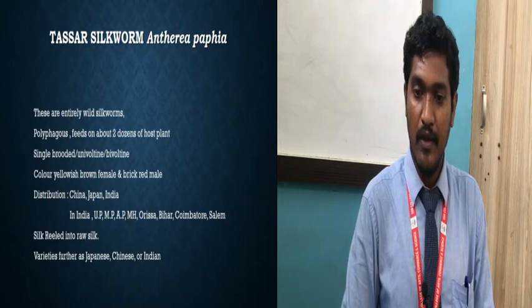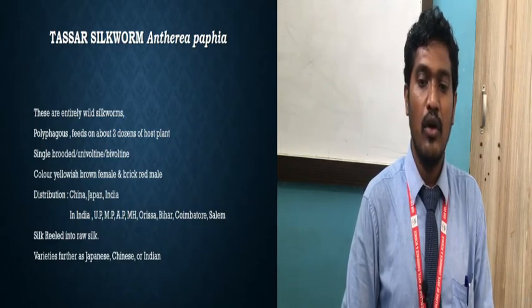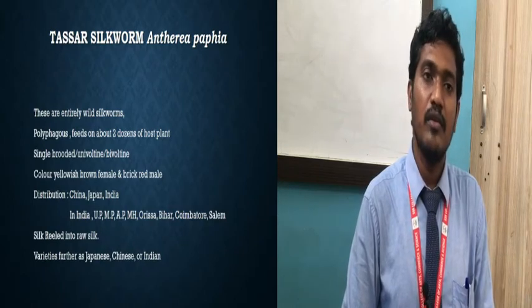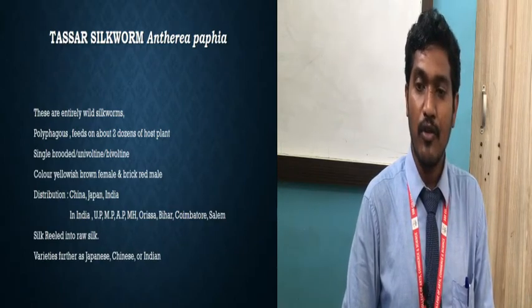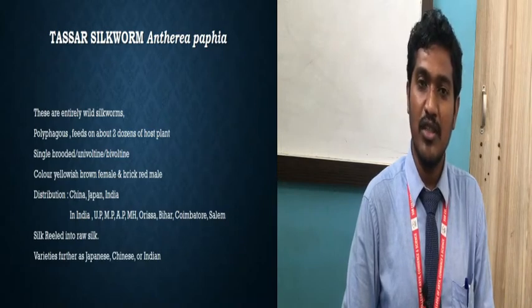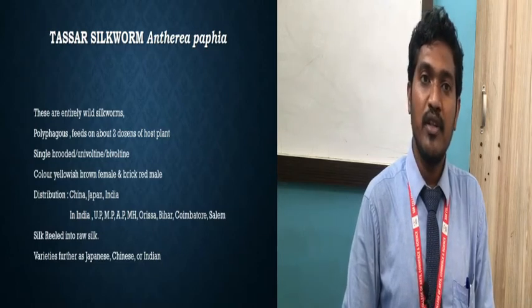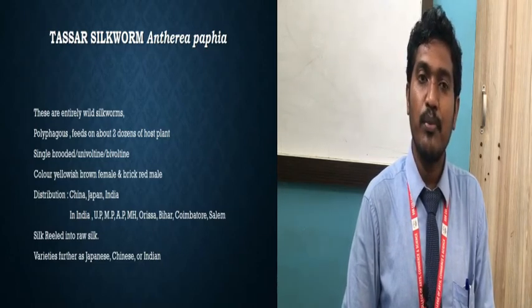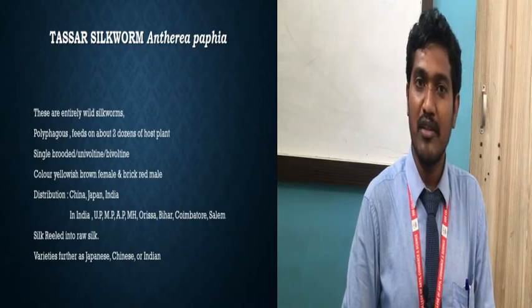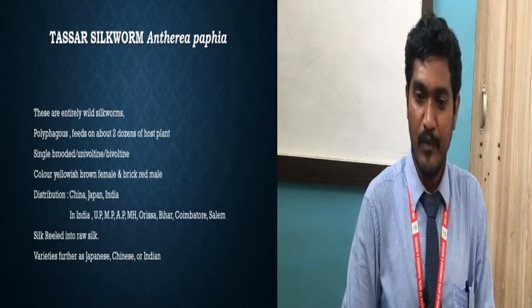Okay, then how is the silk reeled into raw silk? So silk obtained from this Tassar silkworm will also be of somewhat low grade. Okay, that is, the raw silk will be pierced. तो इनके cocoon जो होते हैं तो वो pierced cocoon होते हैं. So what a pierced cocoon is, we will see in the later part of this topic.